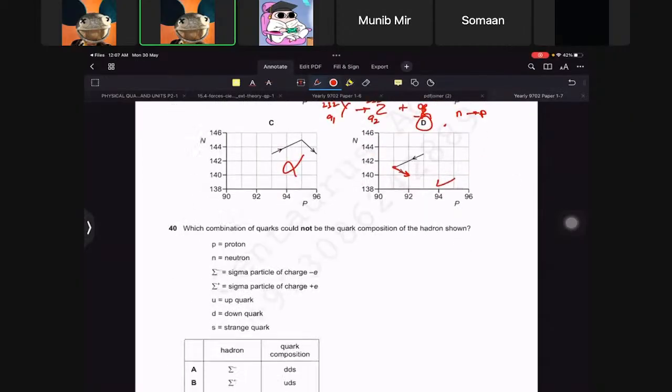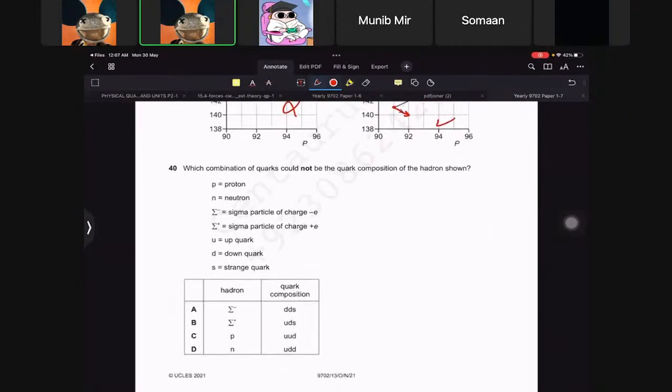Now, which combination of quarks could not be the quark composition of the hadron shown? Which could not be? Okay, we could do this. So sigma has a charge minus e, right?